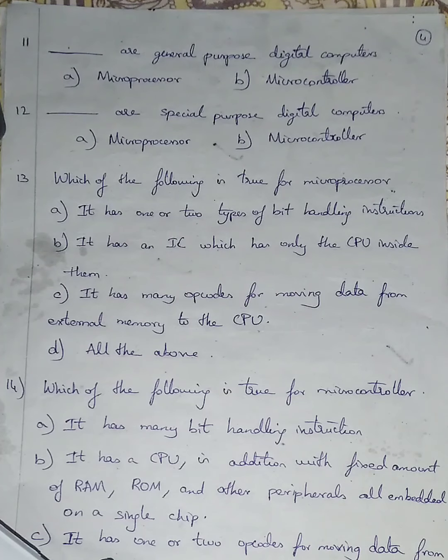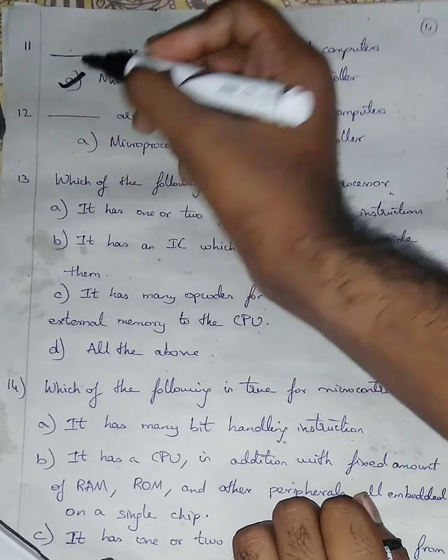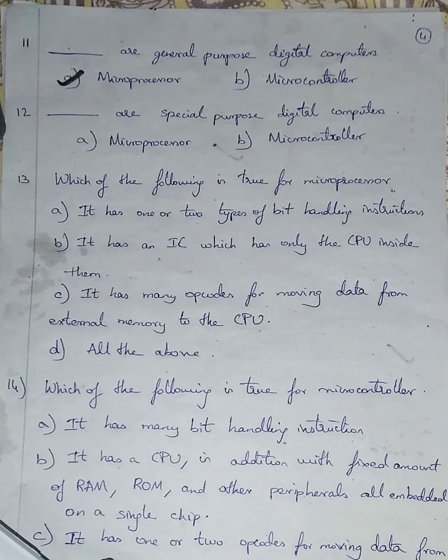Microprocessor is a general purpose digital computer and microcontroller is a special purpose digital computer. Keep that in mind. Question number 11, dash are general purpose digital computers. I'm going with option A, microprocessor. Question number 12. Dash has special purpose digital computers. If general purpose is asked, we are going with microprocessor, and this is special purpose digital computer, so this is a microcontroller. So I'm going with option B, microcontroller.